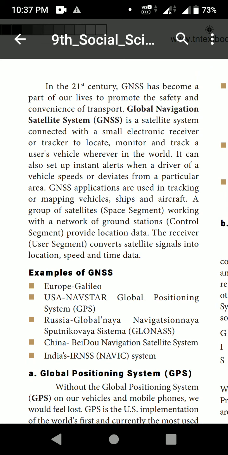Okay. Next one, color code. Also we have learned, isn't it? What are the color codes? Brown, light blue, dark blue, green, black, red and pink. And next we learned about survey. After that, remote sensing as a source of map data. Under that, we have learned about aerial photography, satellite remote sensing and components of remote sensing. We have learned, isn't it?